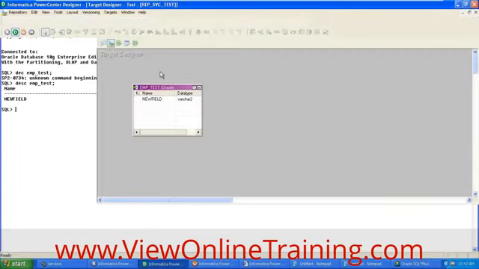Once you create the table, now you need to load the data from source to the target. Once you have created the target table and you have the source table, you need to load the data into the target. So how are you going to load? First of all, you need to extract the data, then transform the data, and then load the data into the target.